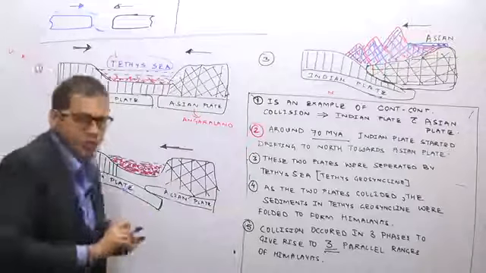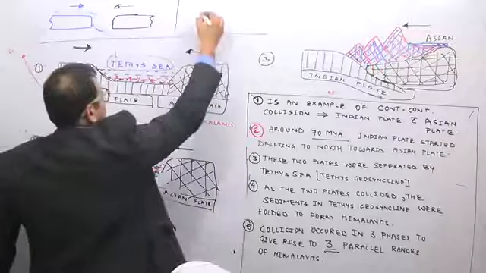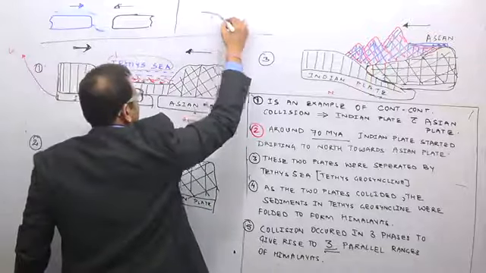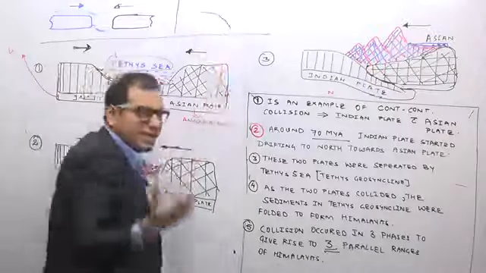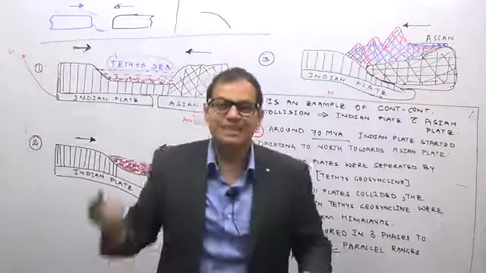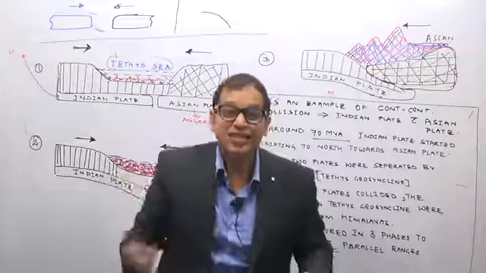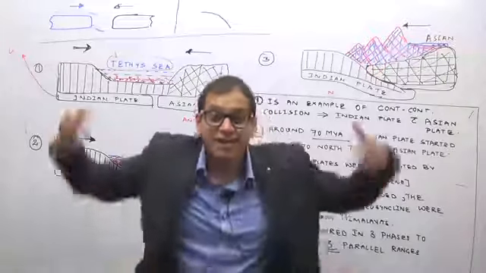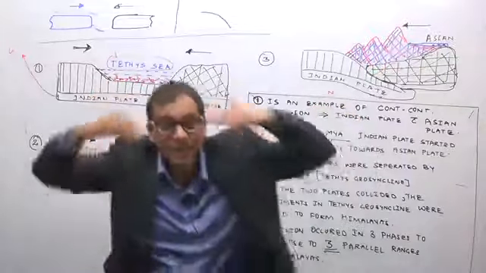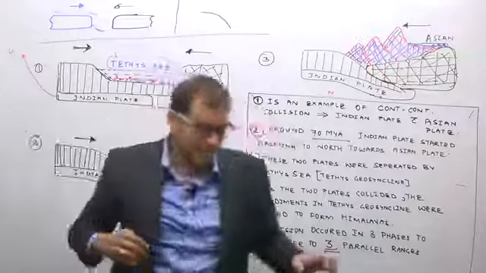When these two plates collide, the oceanic plate, that is Sima, is denser than Sial, that is the continental plate, and therefore because it is denser, it goes below inside the mantle.